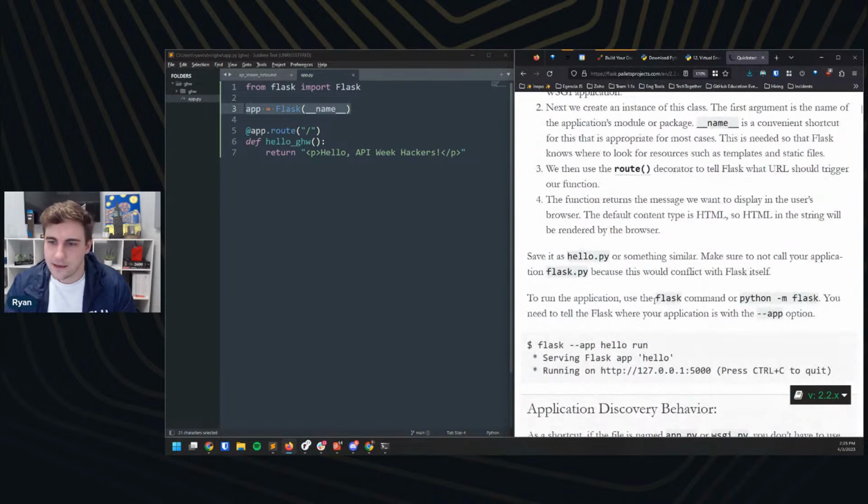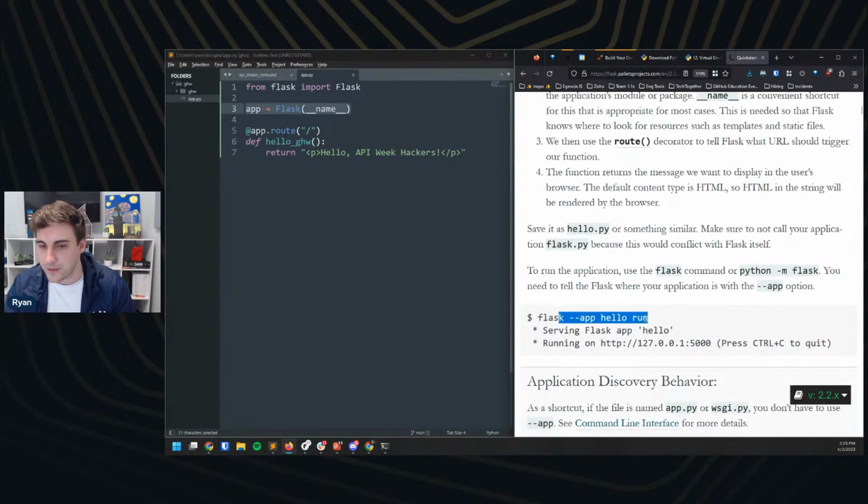Great. So good. And so the next thing we're going to do is we're going to go ahead and run our application. We're going to run this locally. So we're going to do flask --app hello run. And I didn't name mine hello. I named mine app.py. You all might have, if you were following along with me at home, you probably named yours app as well. If you did, that is okay. We'll just make an edit to the command here.